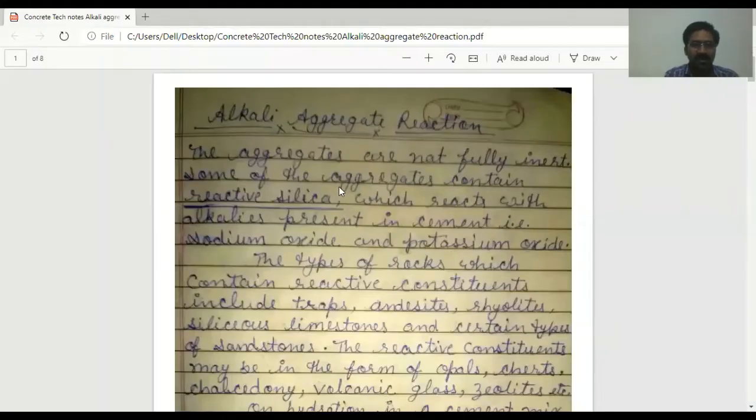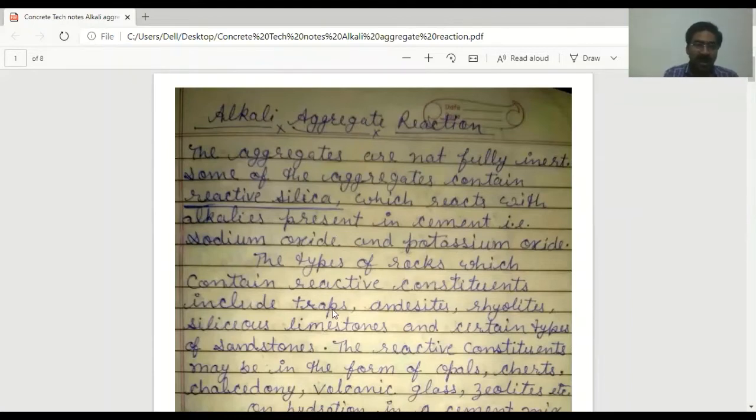In alkali aggregate reaction, the aggregates are not fully inert. Actually, some of the aggregates contain reactive silica, which reacts with alkalis present in cement in the form of sodium oxide and potassium oxide.